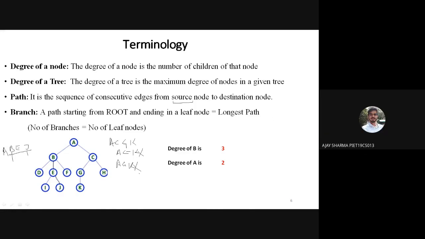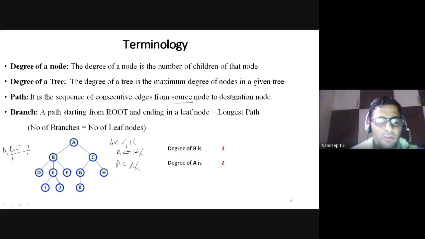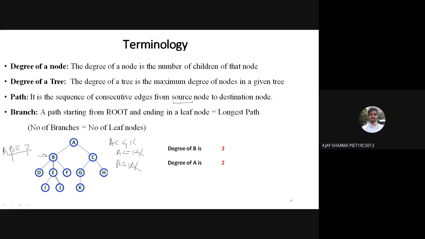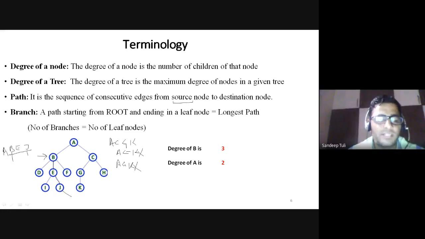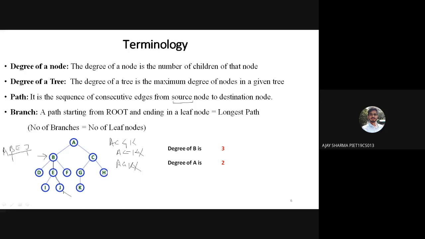Hello, sir. Sir, you have said that the path is not compulsorily the root node. But sir, the node we choose as the starting of the path must be a parent node. No. Like I have asked you to find the path from B to J. In that case, what is the first node? B is the first node and J is the last node. Yes, sir. So it has to be the parent node. It is not compulsory that it is a root node.